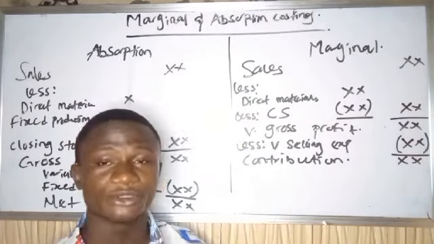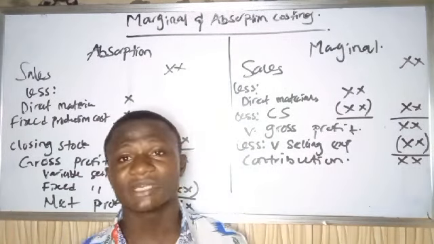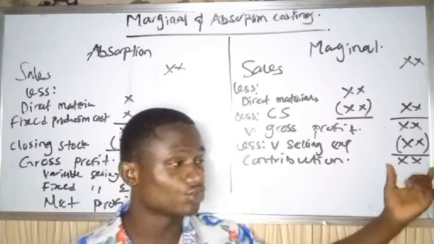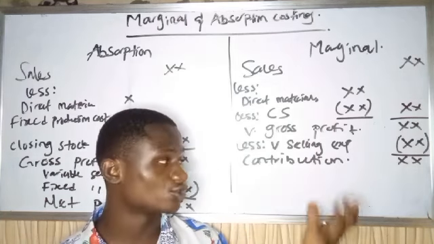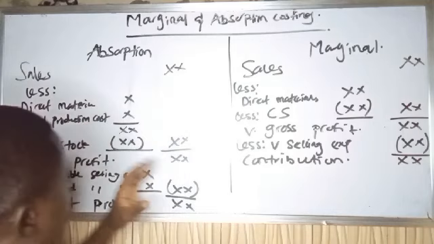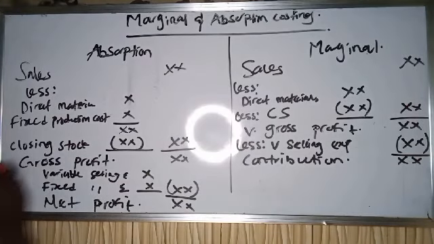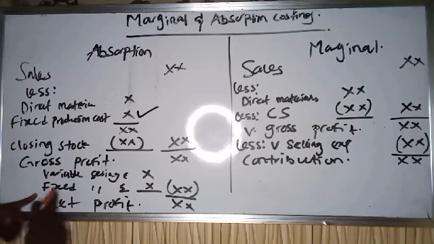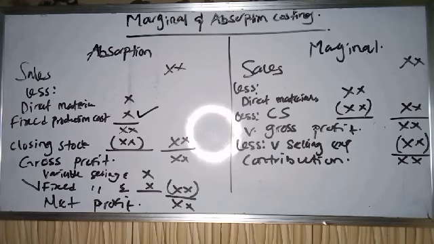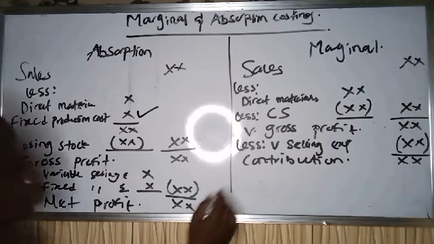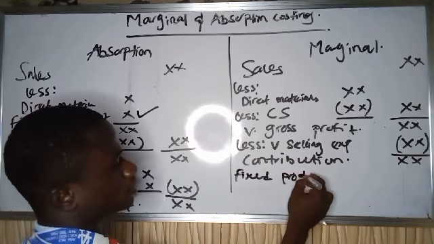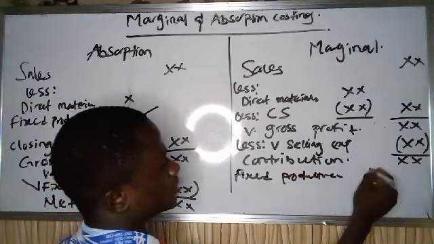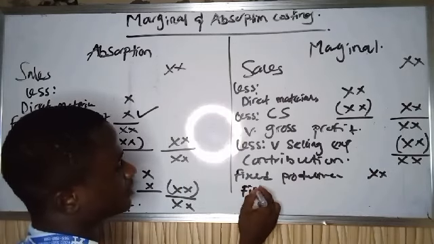So after getting my contribution, the next thing I'm going to do to calculate my profit, of course, you know that after getting your contribution, to get your profit, just subtract your fixed cost from your contribution. So coming back to my question, I have two fixed costs: fixed production costs, and fixed selling expenses.